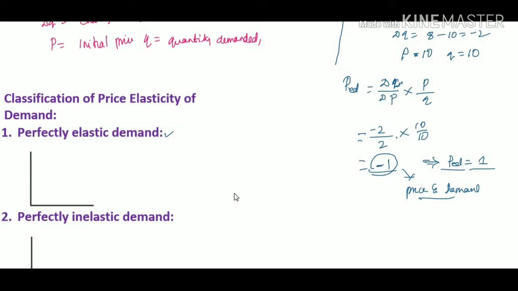If the price elasticity of demand is infinite or unlimited, then it is called perfectly elastic demand. So the symbol of the price elasticity of demand in perfectly elastic demand is infinity. Here in this diagram we shall draw the prices on the Y axis and quantity demanded on the OX axis. In this case, a very small change in price leads to an infinite change in demand. The demand curve is a horizontal straight line, as we draw in this diagram.